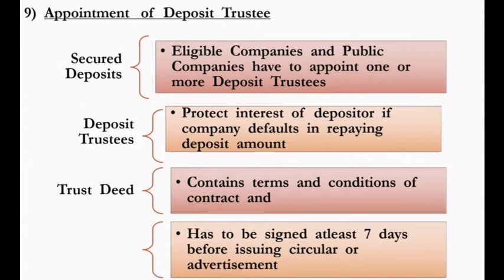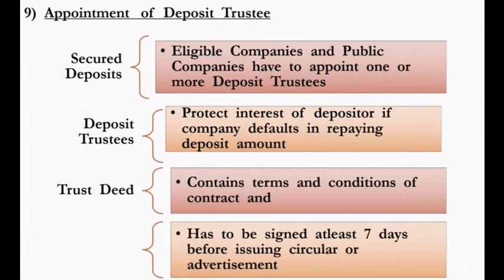So whenever a company appoints a deposit trustee, the deposit trustee should sign the contract, which is called a trust deed. It contains the terms and conditions of the contract of the deposit trustee. The trust deed must be signed at least 7 days before issuing the circular or the advertisement.